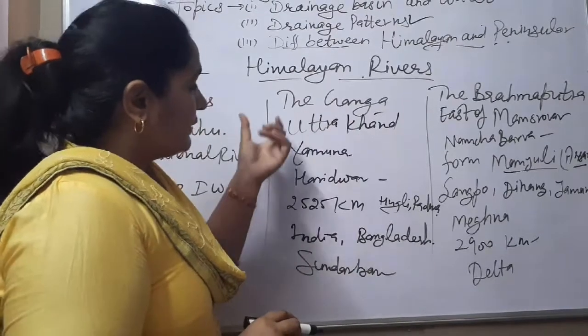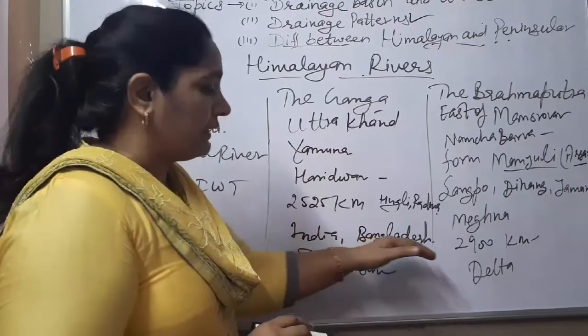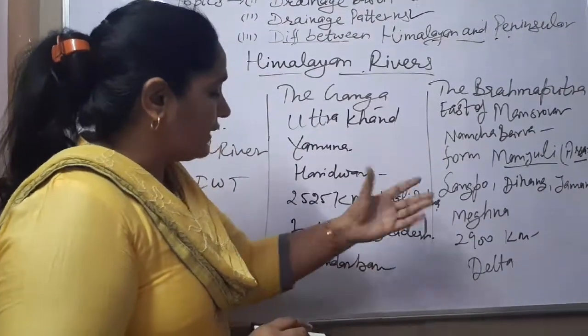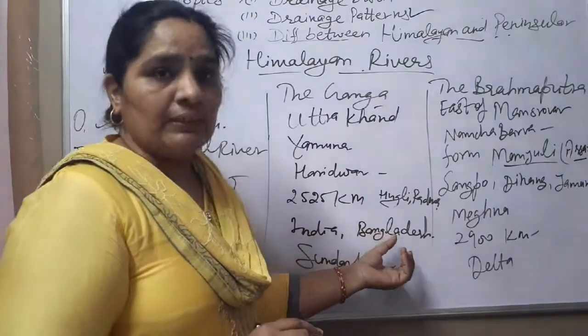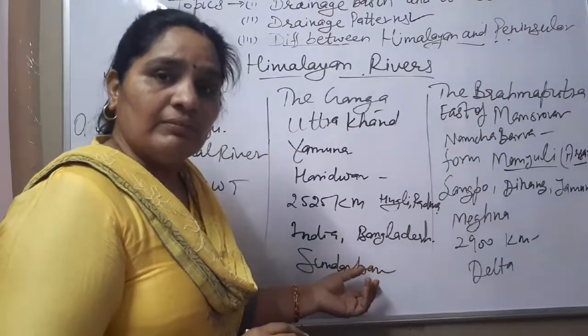It is a transboundary river. It drains the parts of India and Bangladesh. In West Bengal, it forms the Sundarban Delta, the joint stream of Ganga and Brahmaputra. This is the biggest and fast growing delta of the world.